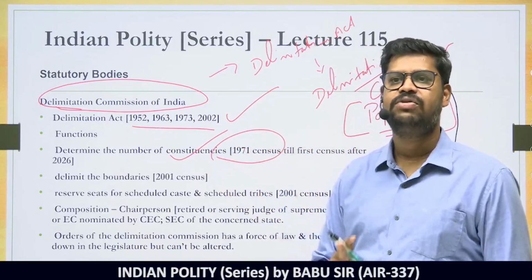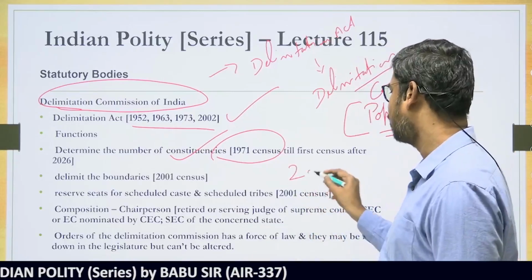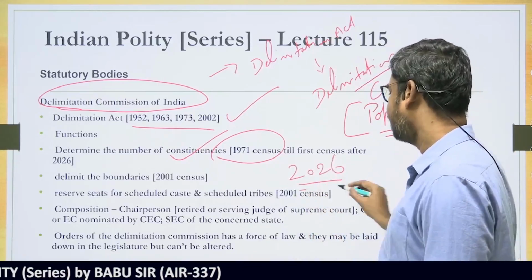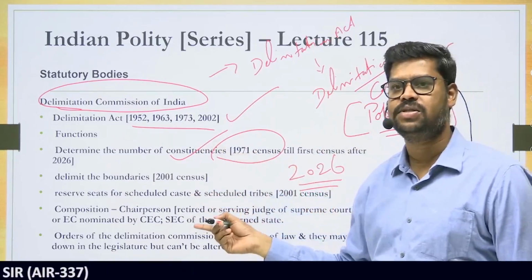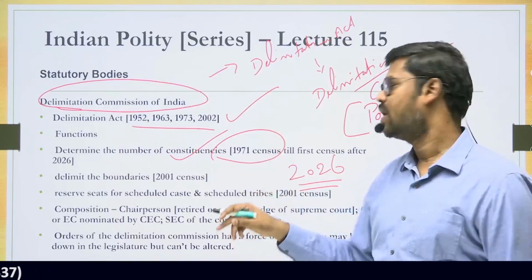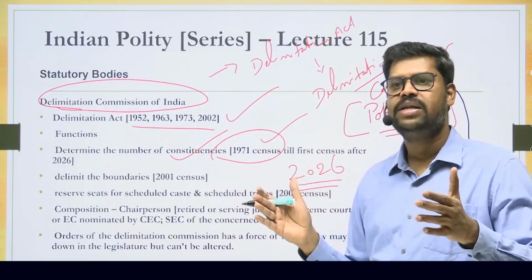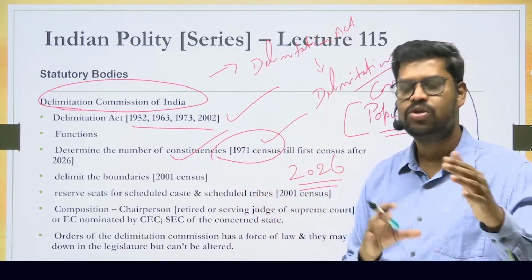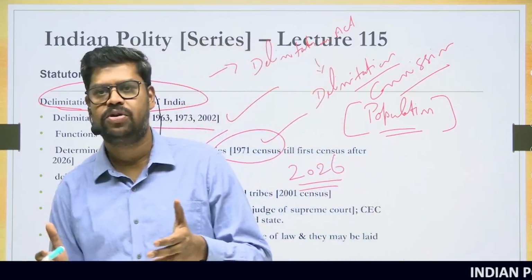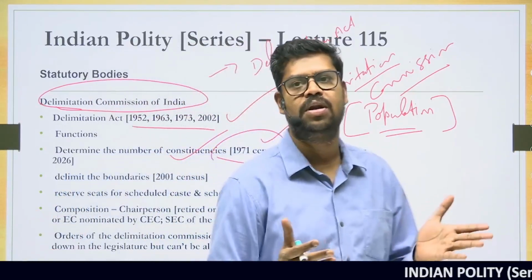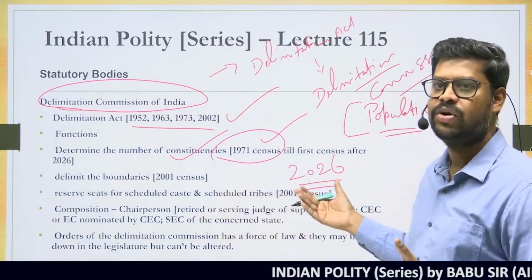This 1971 census is likely to be followed till the first census is published after the year 2026. So whenever the first census is published after 2026, then they can follow the latest census. But till that point of time, they are likely to follow only the 1971 census, and based on the 1971 census, the seats are allocated. That is why today a number of southern states are having an issue with the new delimitation process initiated by the central government, because the new delimitation process might take into account the first census after 2026.